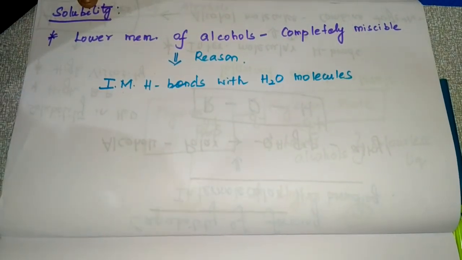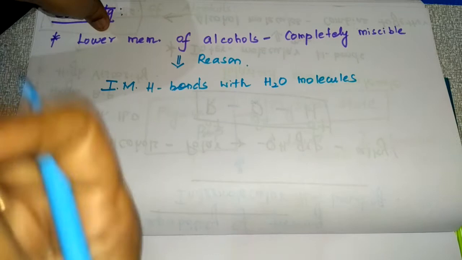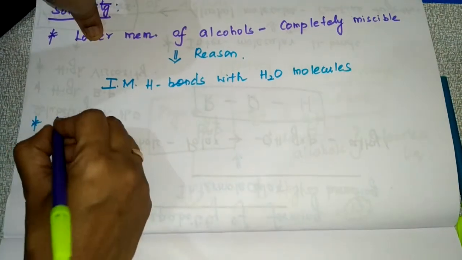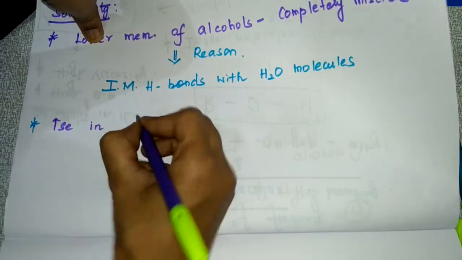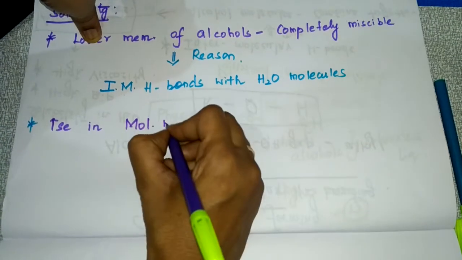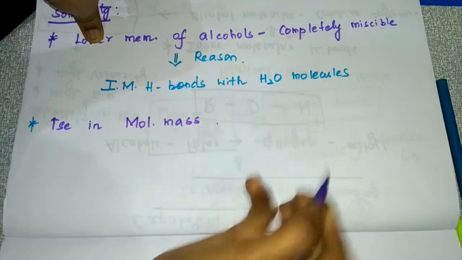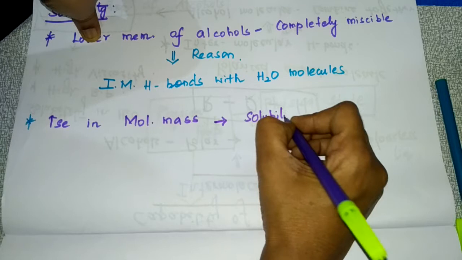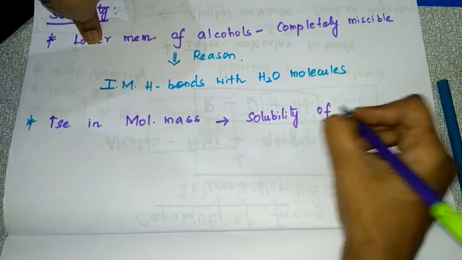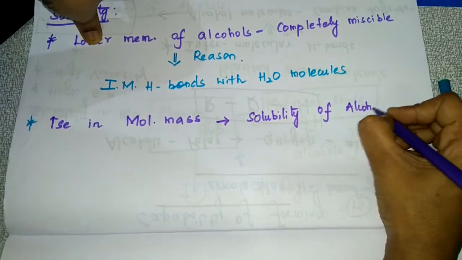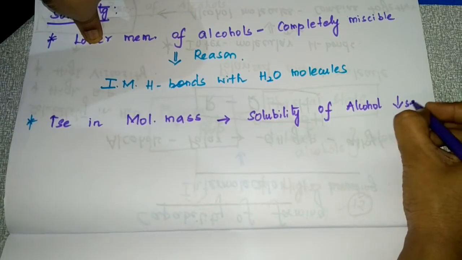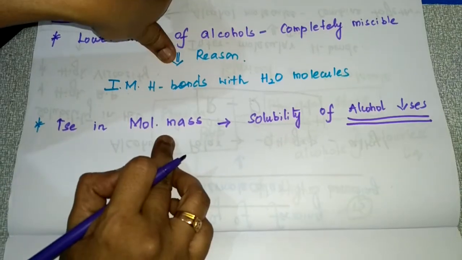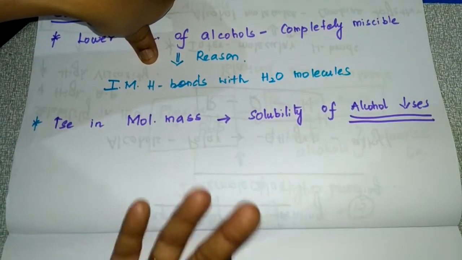And if there is an increase in molecular mass, the solubility of alcohol decreases. Understood? So what do we mean by increase in molecular mass?